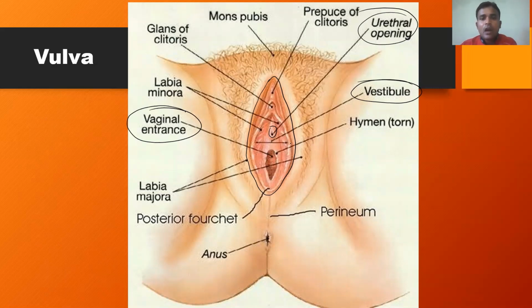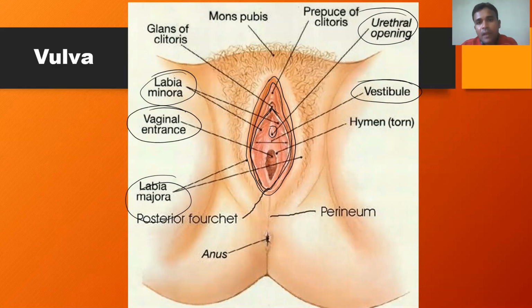Here you can see the outer skin folding and the inner skin folding. The outer skin folding is called labia majora, and the inner skin folding is called labia minora.